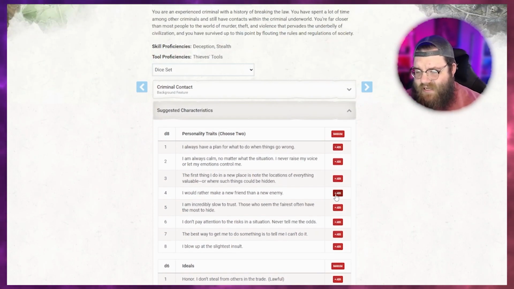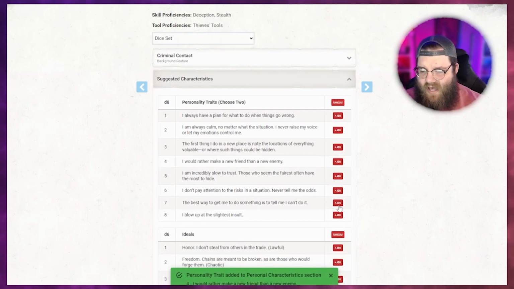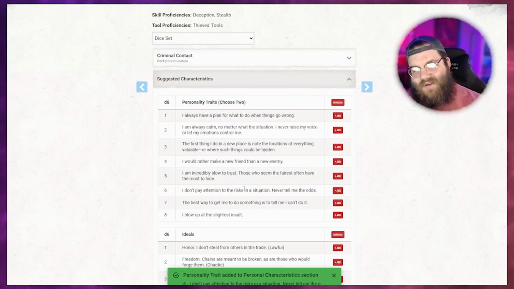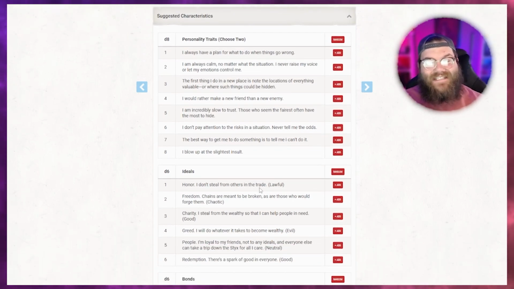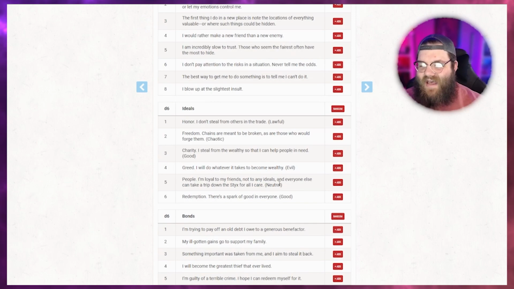So reading through these, I'd rather make a new friend than a new enemy. I don't pay attention to the risk of the situation. Never tell me the odds, right? Some of these you have to be a little bit careful about so you're not a problem player, but trust yourself. Try not to be an asshole. If you stick to those 2 things, you'll probably be okay.